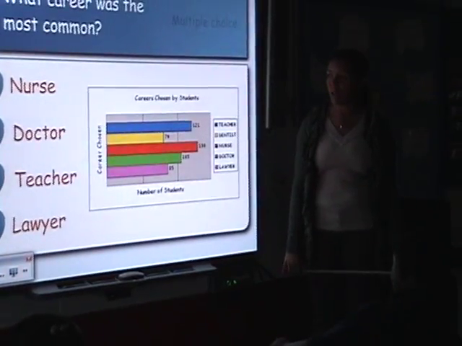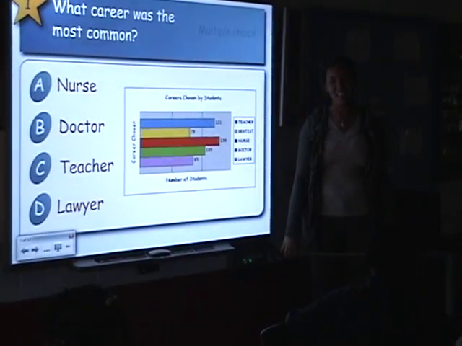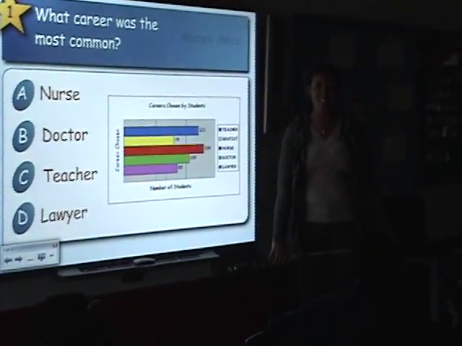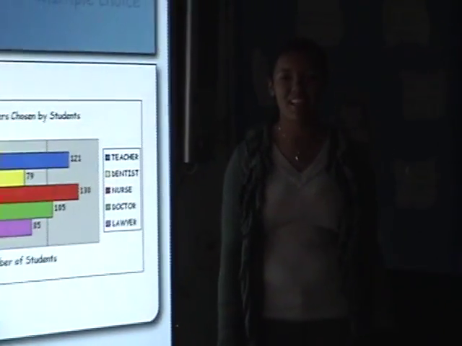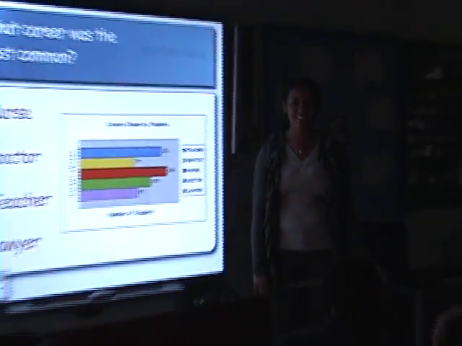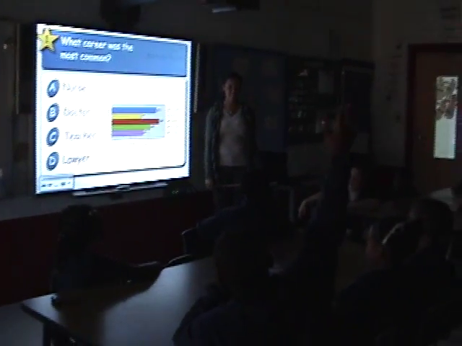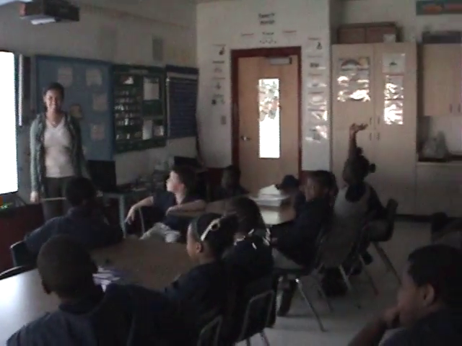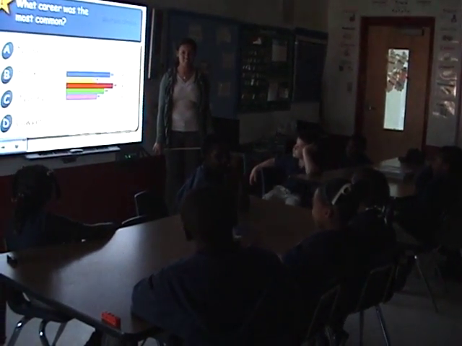To learn about data and bar graphs. So, hi, my name is Angelica Scott, and with the help of Mr. Smith's third grade class from Orchard Elementary School, we are going to learn about data and bar graphs. So, who can tell me what data is? William. Information, something that tells information that was collected.